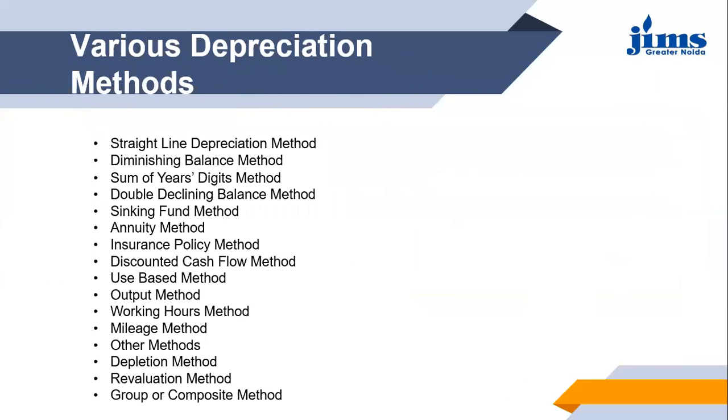Then we'll move to the different methods of charging depreciation. You can see there are a number of methods written here which are used for charging depreciation. But out of these, the important ones are either the straight line method or the diminishing value method, which is usually adopted by the business to show depreciation in the books of accounts.